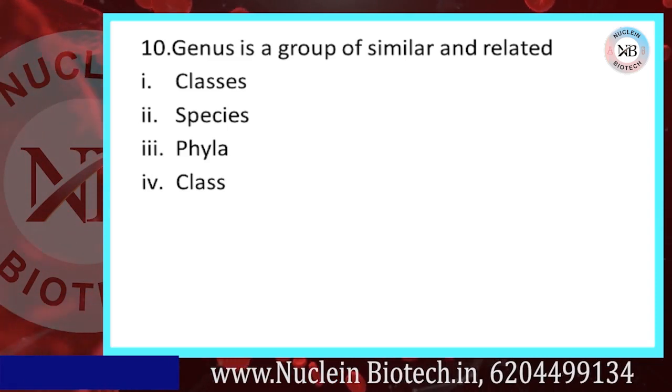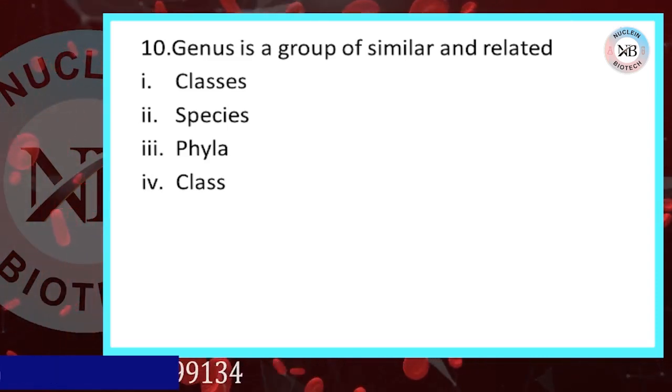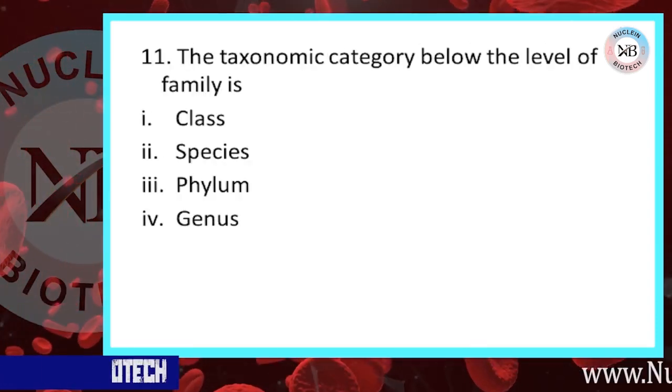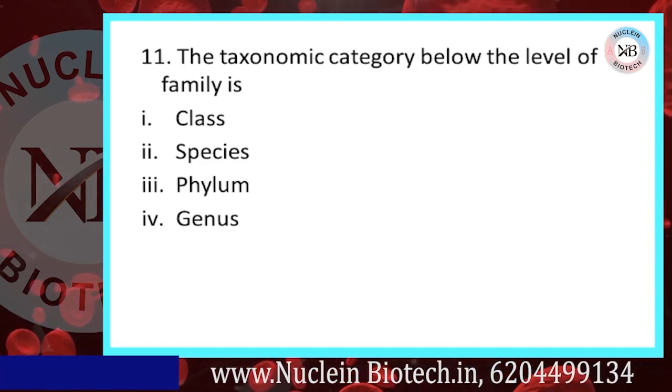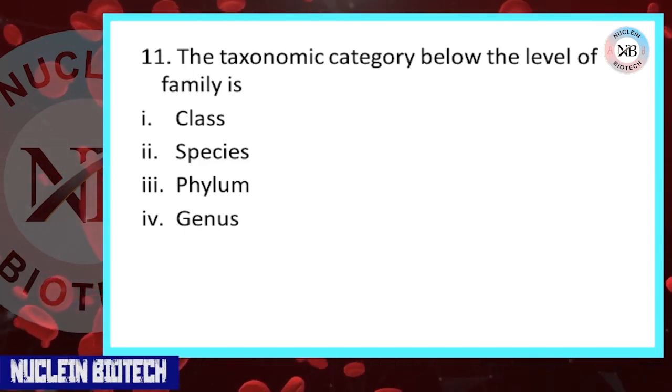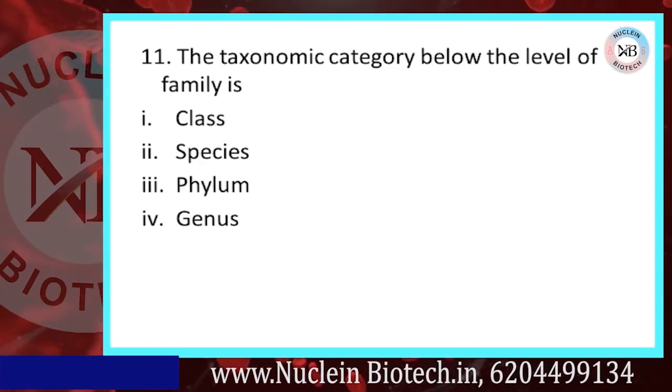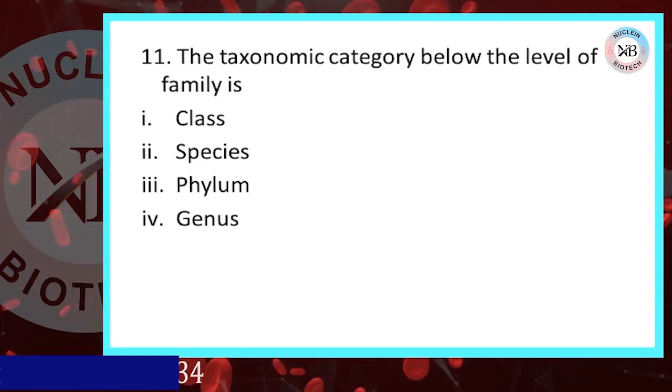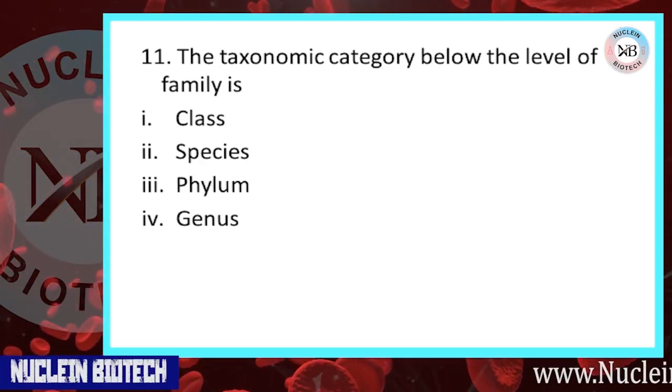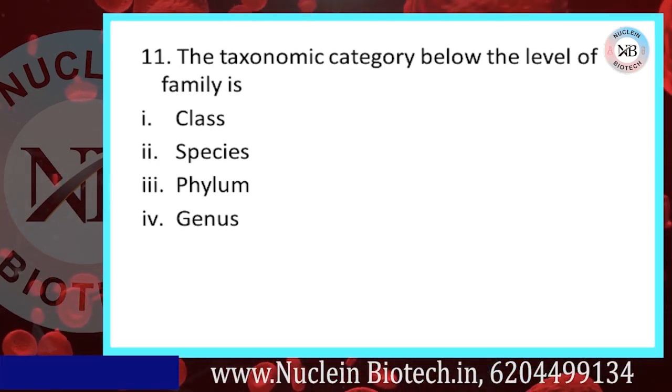Our correct option is B. Move to 11th question. The taxonomic category below the level of a family is: first, class; second, species; third, phylum; and fourth, genus. Our correct option is D.